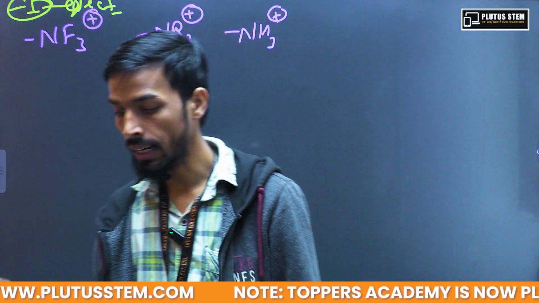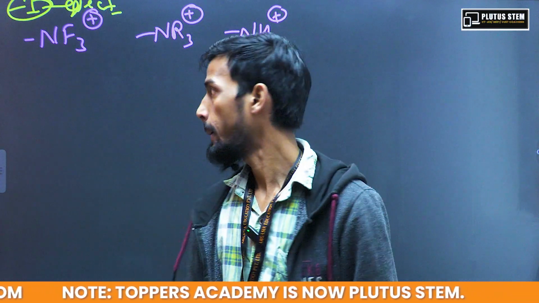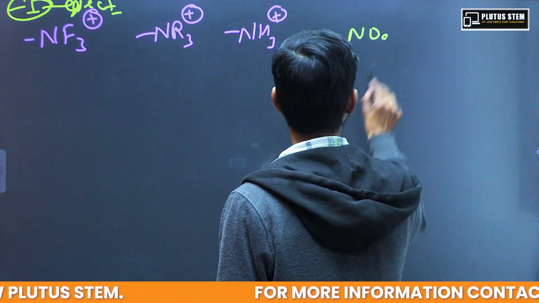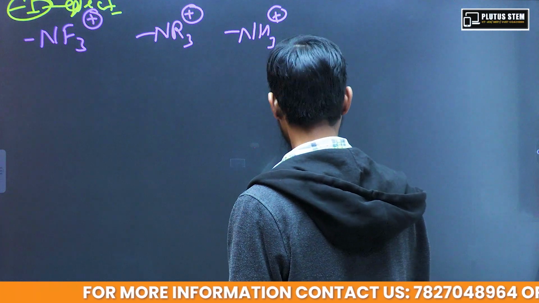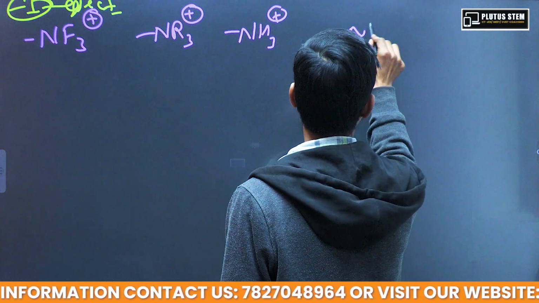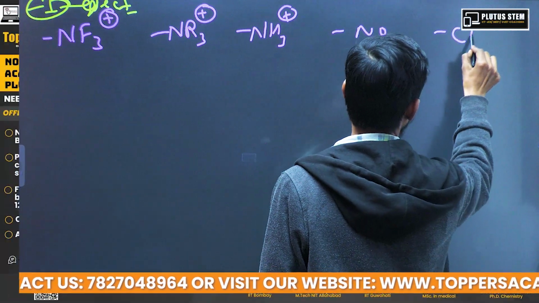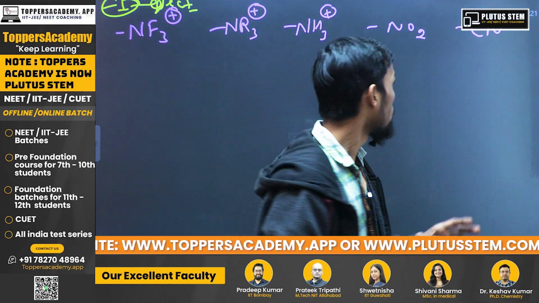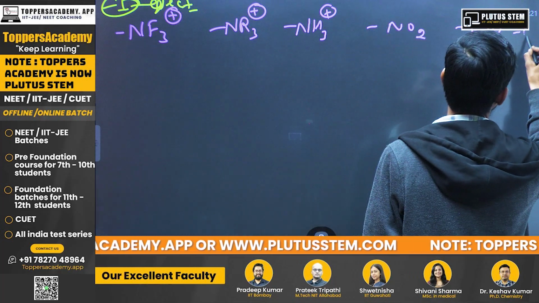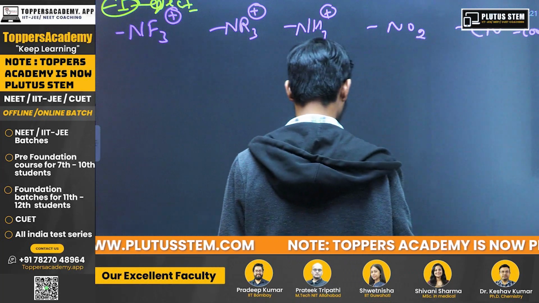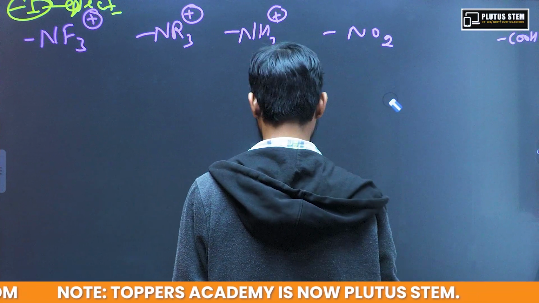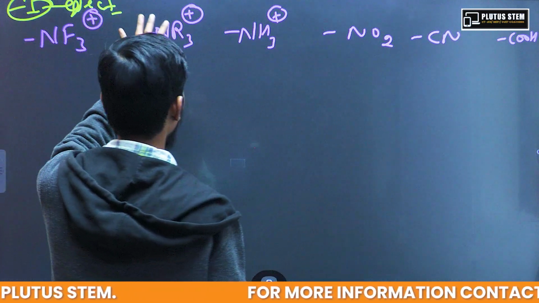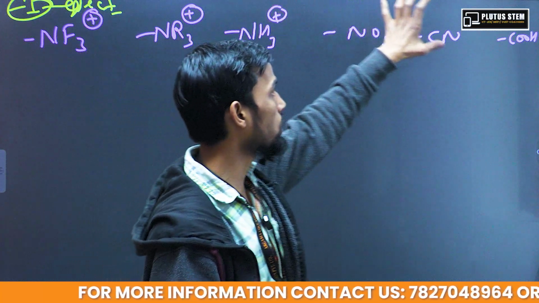NF3 positive, NR3 positive, NH3 positive, NO2, CN, and COOH.